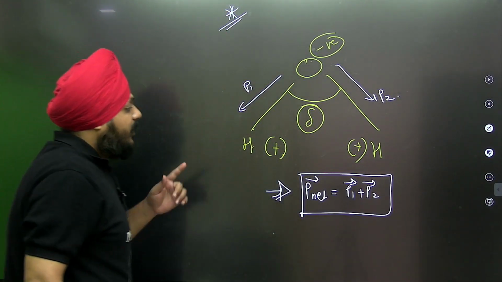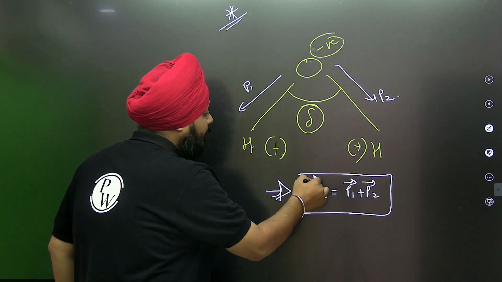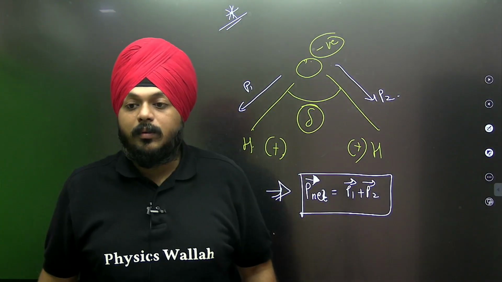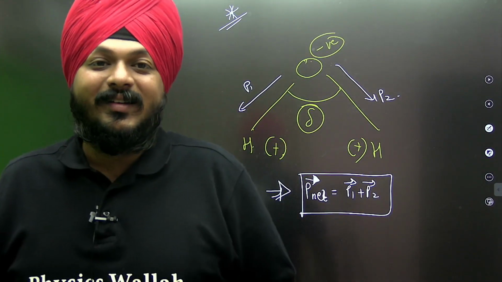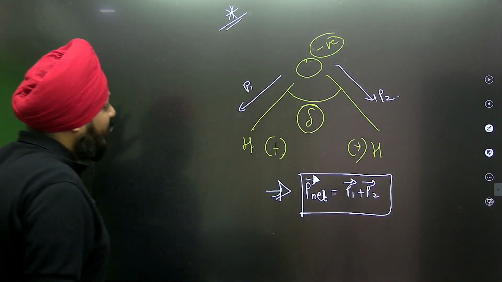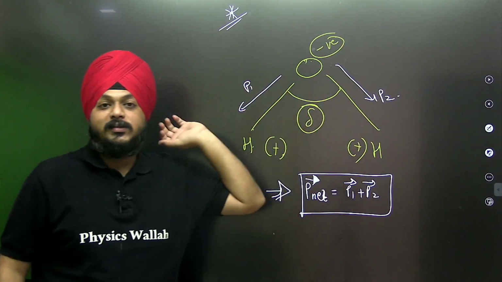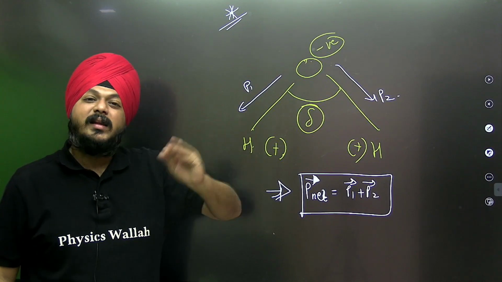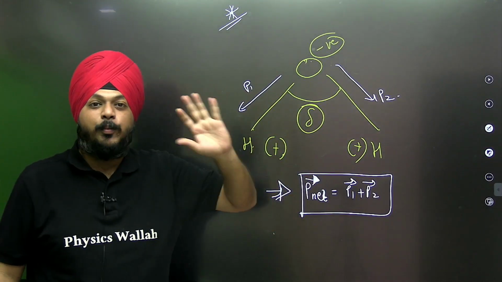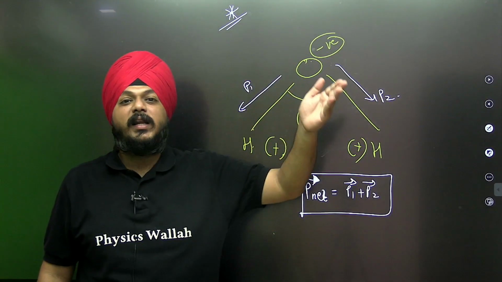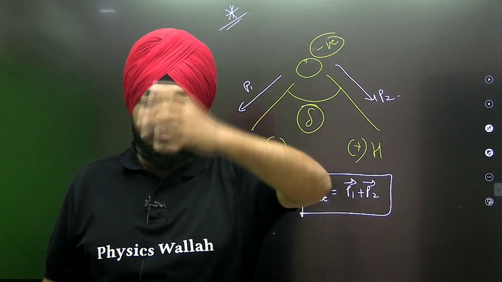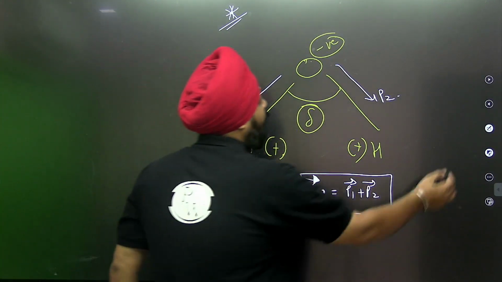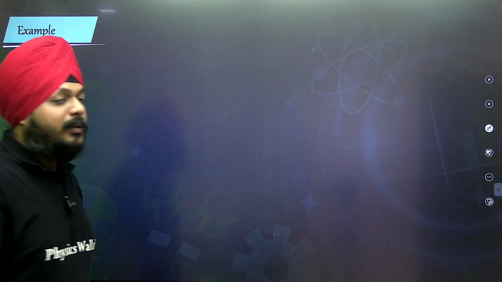So here the net dipole moment. We are going to see this in example form, and you are going to enjoy. The first step should be to calculate the resultant dipole moment. Then we are going to see the electric field at the equatorial and axial points and a general point, and in uniform and non-uniform electric fields, lots of things. So now, example.